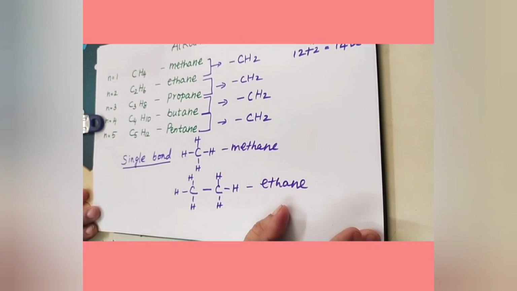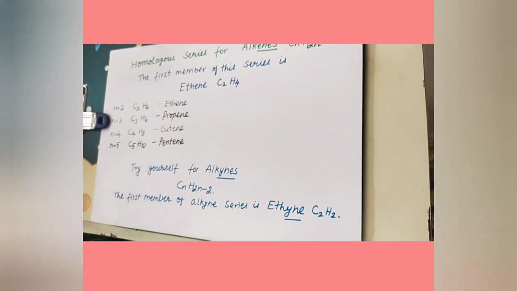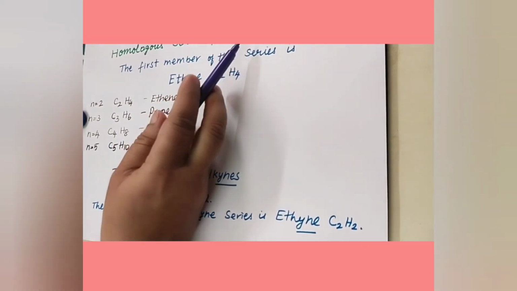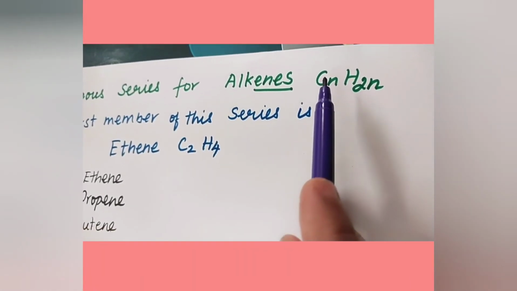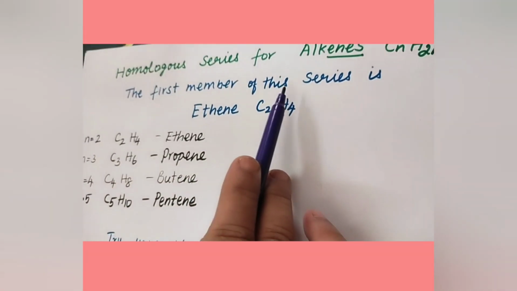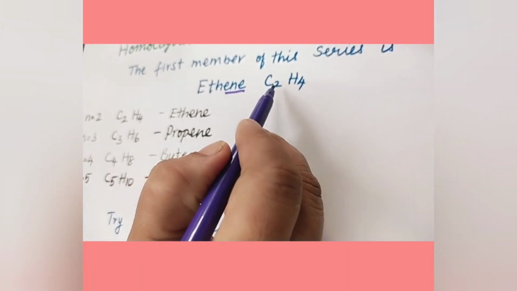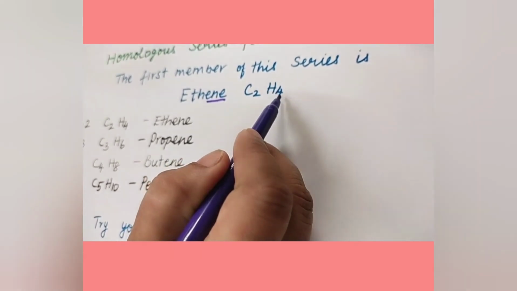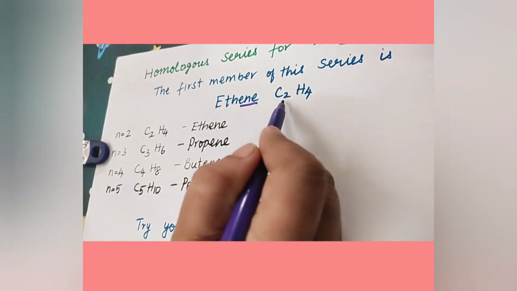Now let us see the next series, with a double bond. Here is the homologous series of alkenes. What is the general formula for alkenes? CnH2n. The first member of this series is ethene. The last 3 letters end with ENE. Ethene, C2H4, is the first member. In between any two carbon atoms there should be a double bond.